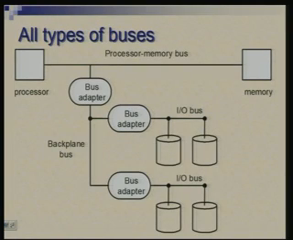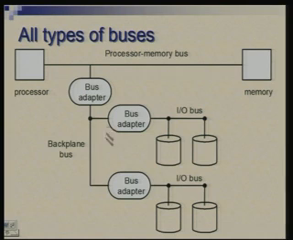Finally, this is a picture which shows all the three types of buses. So, we have a processor memory bus. In the same manner, we have multiple IO buses, but these IO buses do not hook on to the processor memory bus directly. There is a backplane bus which is connecting them. Now, logically this is the one which is connecting processor, memory and IO.